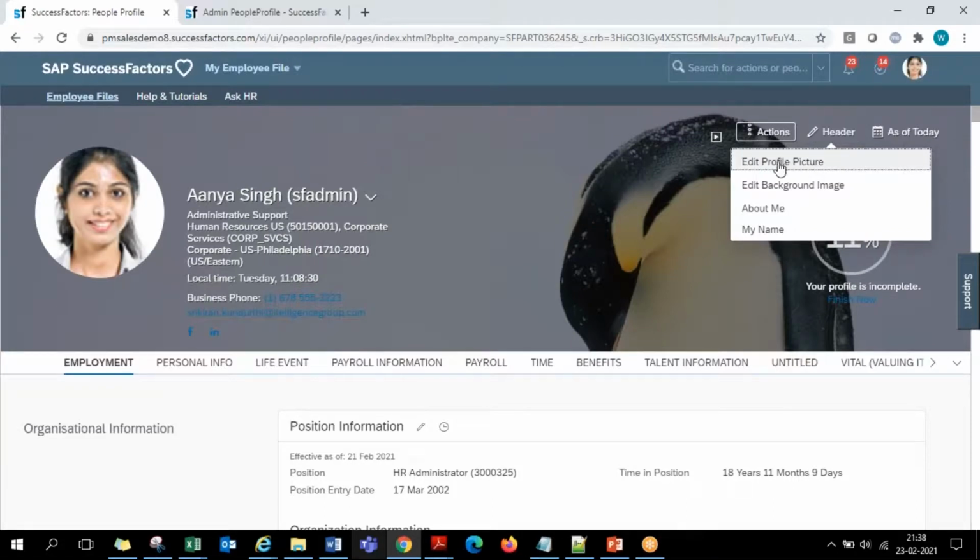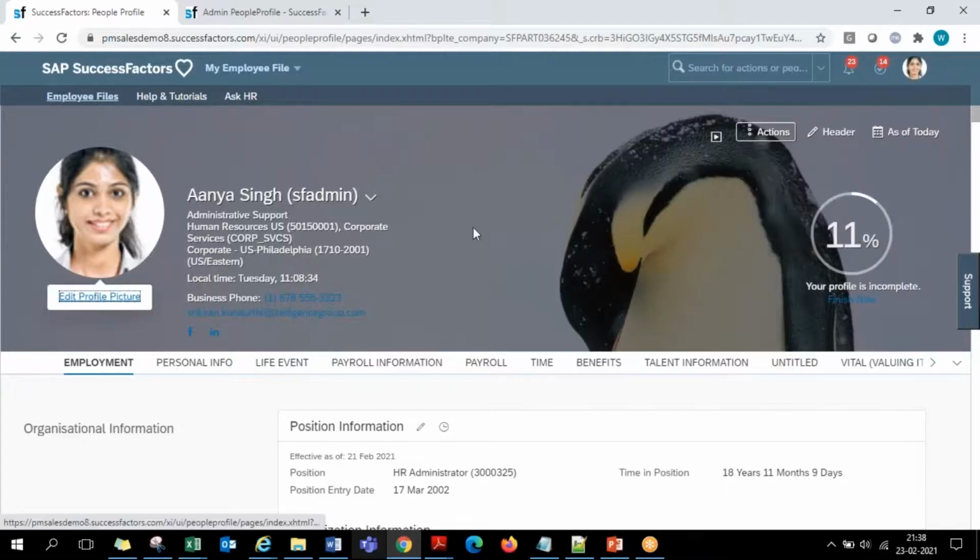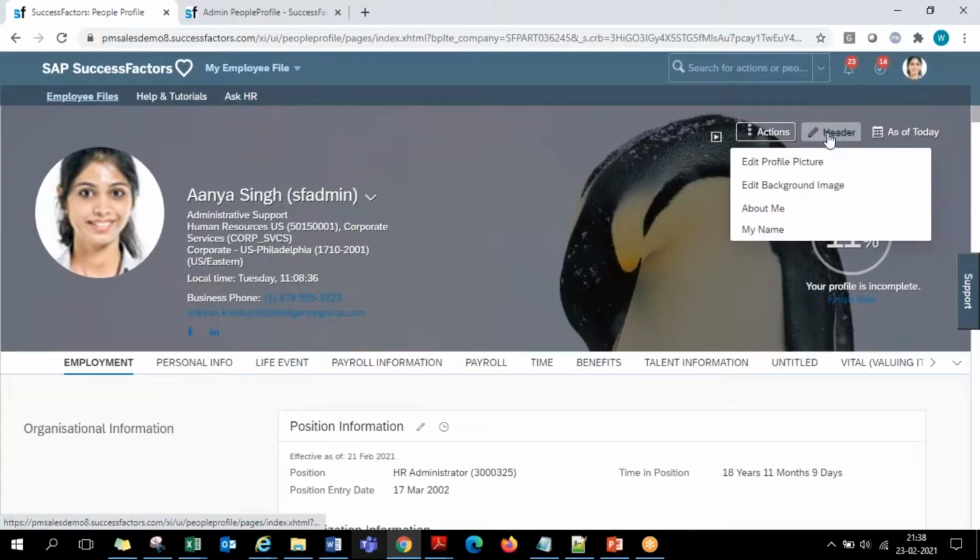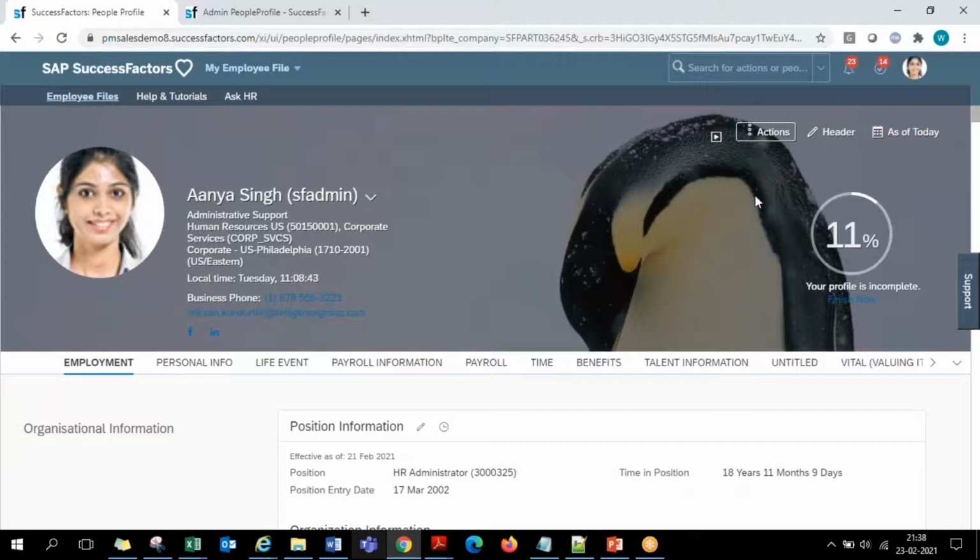You can update your profile picture, either from here or from this edit header, edit profile picture. Next, edit background image. So here you have a background penguin image, right? Even that can be updated. Just like these days we have a Facebook cover image, or even LinkedIn has a cover photo, similarly here also you have the background cover image which you can update.